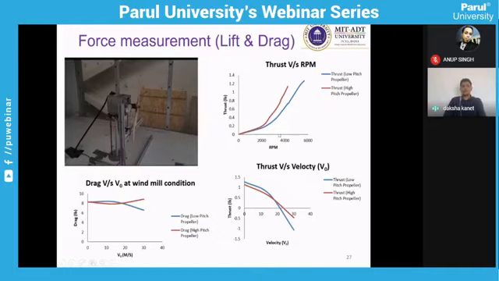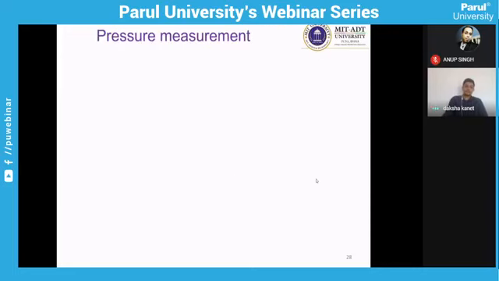Again, for the thrust measurement, as your RPM is increasing, your thrust is increasing, which is typically measured in the wind tunnel. Again, the thrust versus velocity, that is the velocity of the wind tunnel. So this is the application, or you can use another kind of application, like you put your aircraft model, you can put your wing, you can put a combination of propeller and wing to check the effect of the propeller on the lift and drag, the moment, etc.